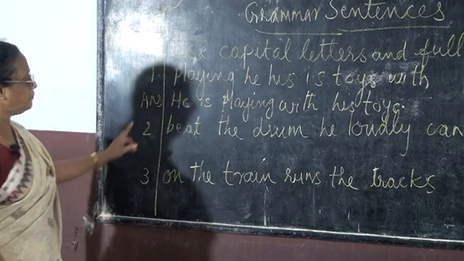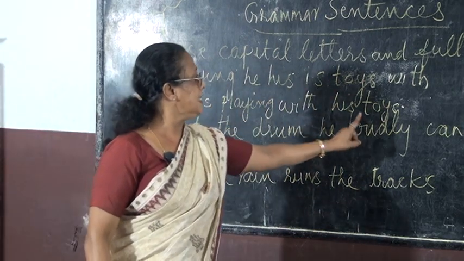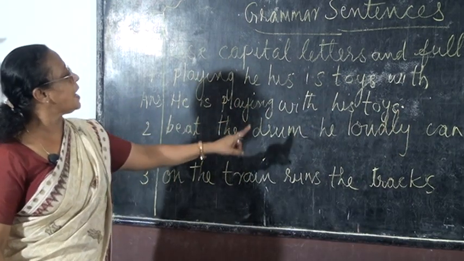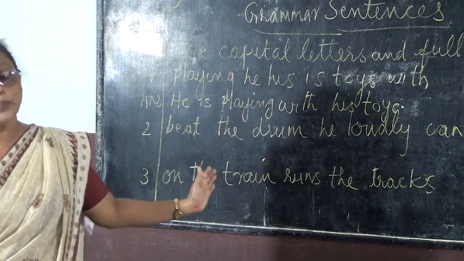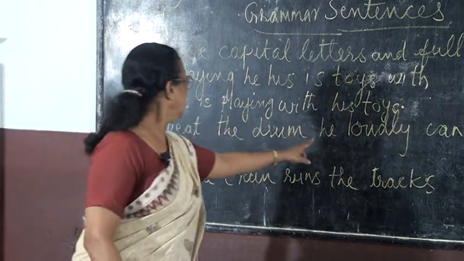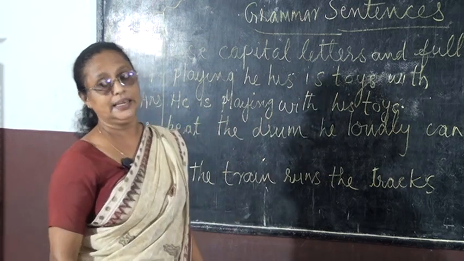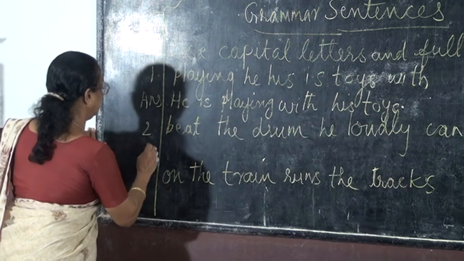Next, second one: beat the drum he loudly can. Beat the drum he loudly can. So how can we make that sentence in the proper way? He can beat the drum loudly.